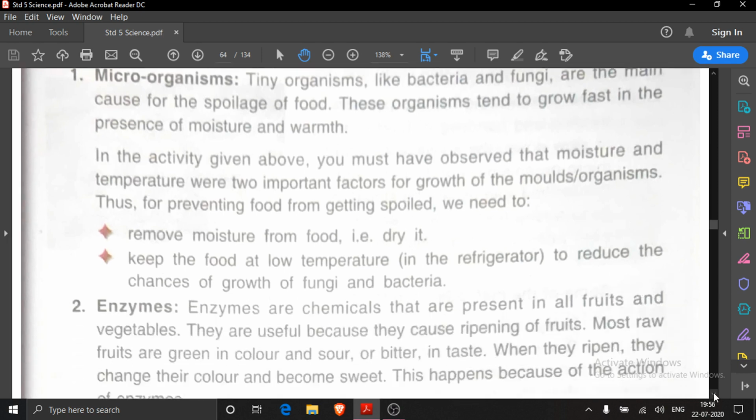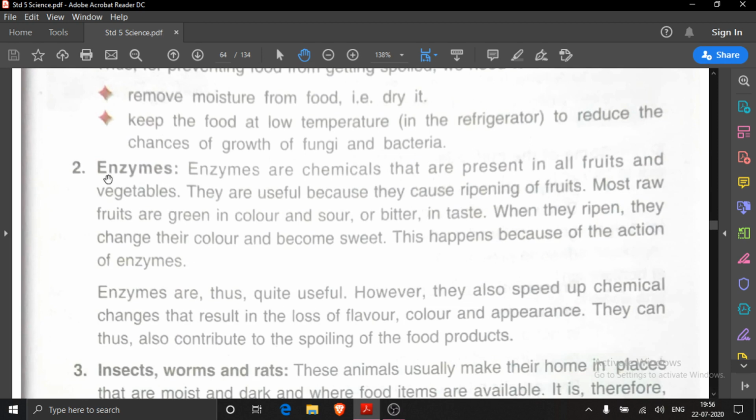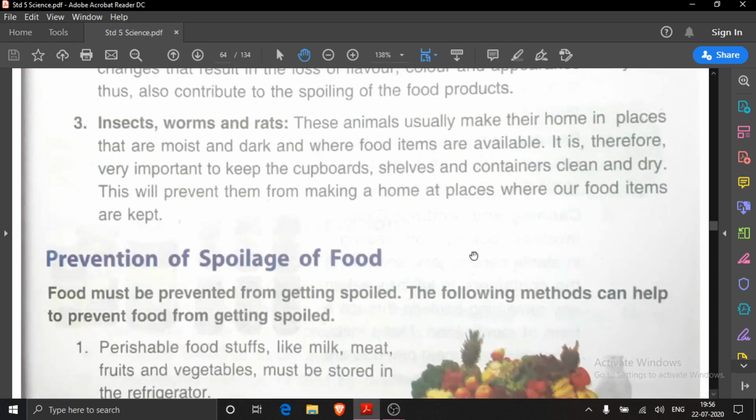Then second, we have read about enzymes. Enzymes are the chemicals which help the fruit in ripening. But if it is more than the required quantity, then it may spoil the fruits and vegetables. Then after that, we read the third reason: insects, worms and rats. These animals usually make their homes in which places?